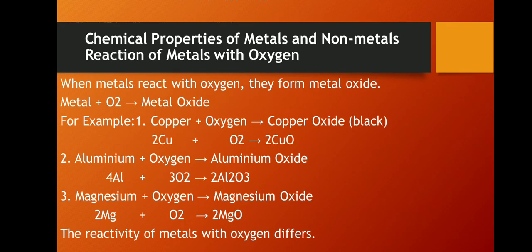Now chemical properties of metals and non-metals: reaction of metals with oxygen. First of all, let's try to discuss it. When metals react with oxygen, they form what? Metal oxides. So metal plus oxygen gives metal oxide. Copper plus oxygen gives copper oxide, aluminum plus oxygen gives aluminum oxide, magnesium plus oxygen gives magnesium oxide. The reactivity of the metals with oxygen is what? Different. Sodium with oxygen gives sodium oxide, iron plus oxygen gives iron oxide, right?